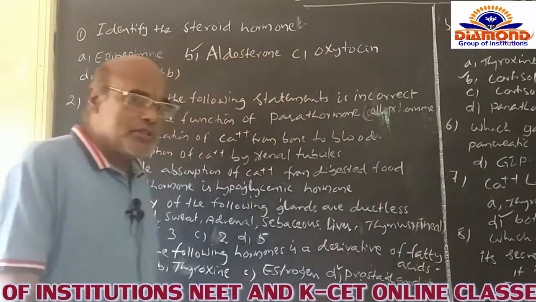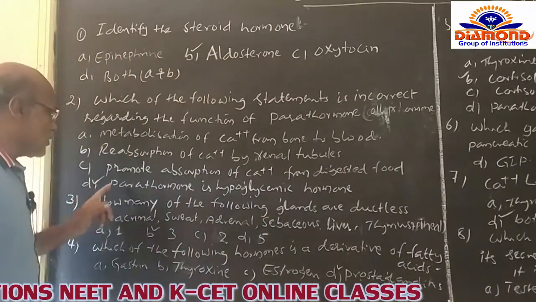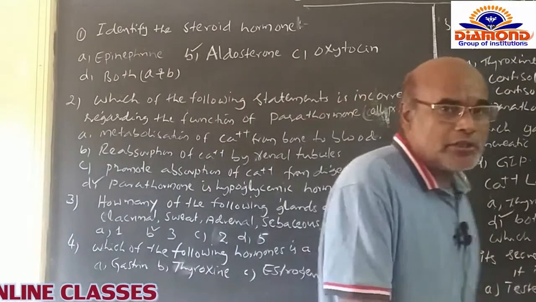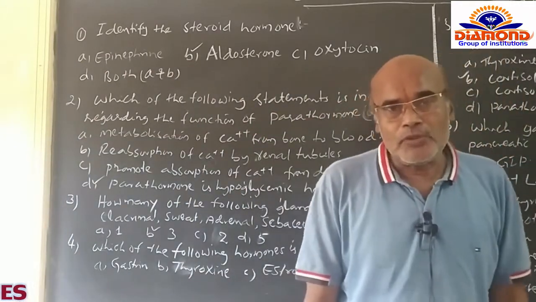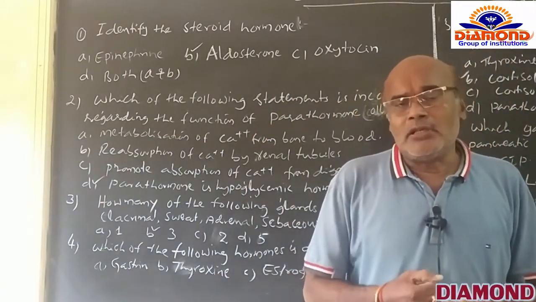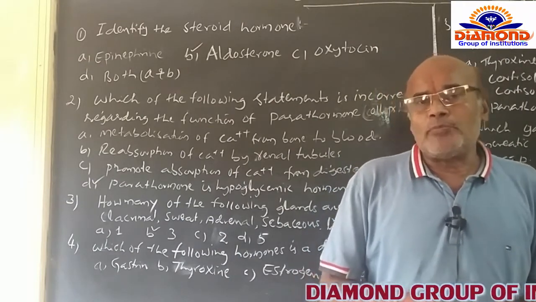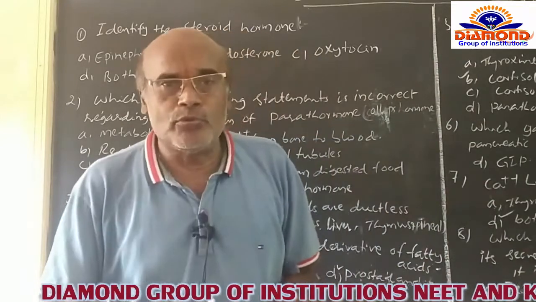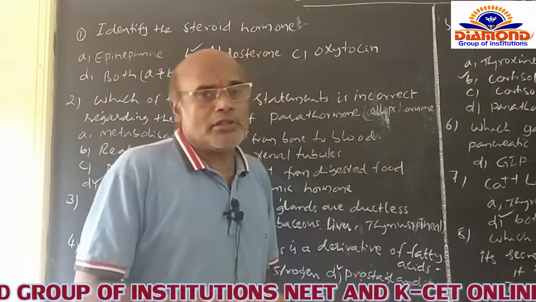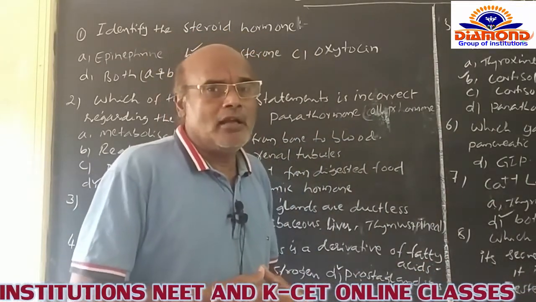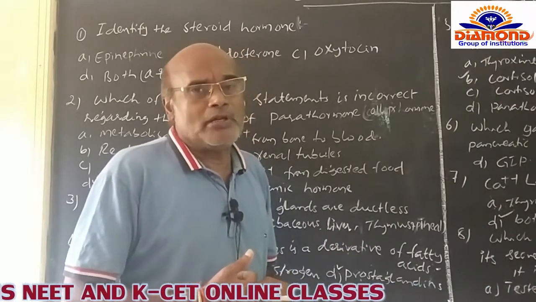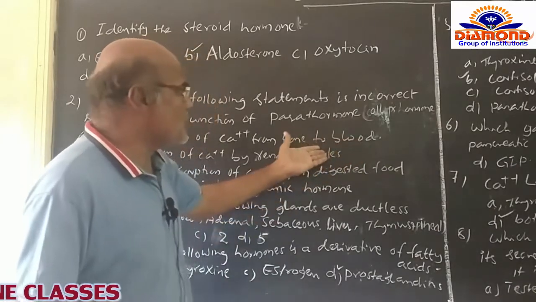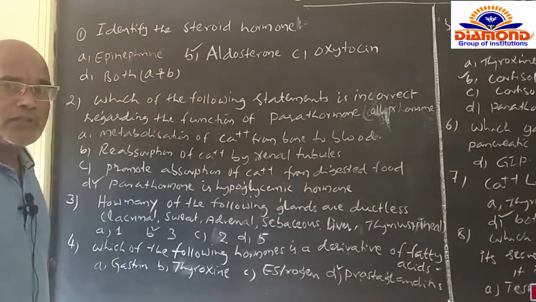The fourth option, D, is that parathormone is a hypoglycemic hormone. It is not at all concerned with that. Hypoglycemic means the low levels of glucose maintained in the blood of a man, named a hypoglycemic hormone. Here parathormone is not at all concerned with maintaining the levels of glucose in the blood. So that's why option D is the incorrect statement for this question. That's why D is right for this question.